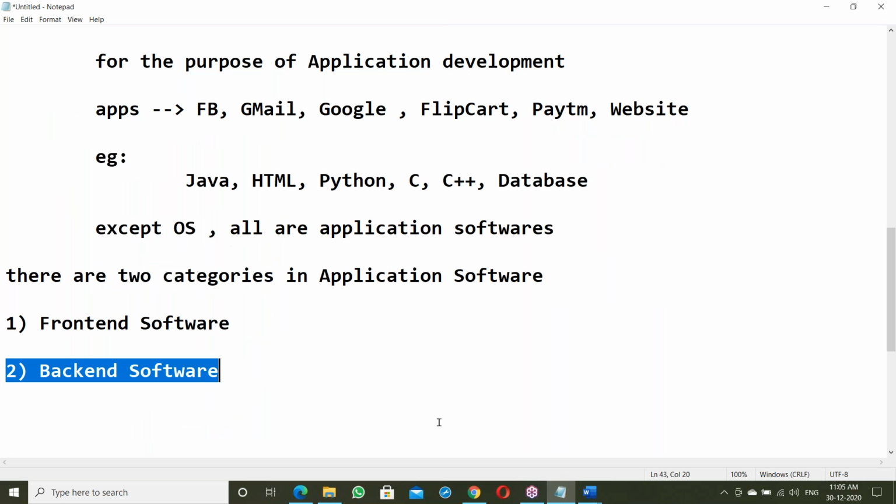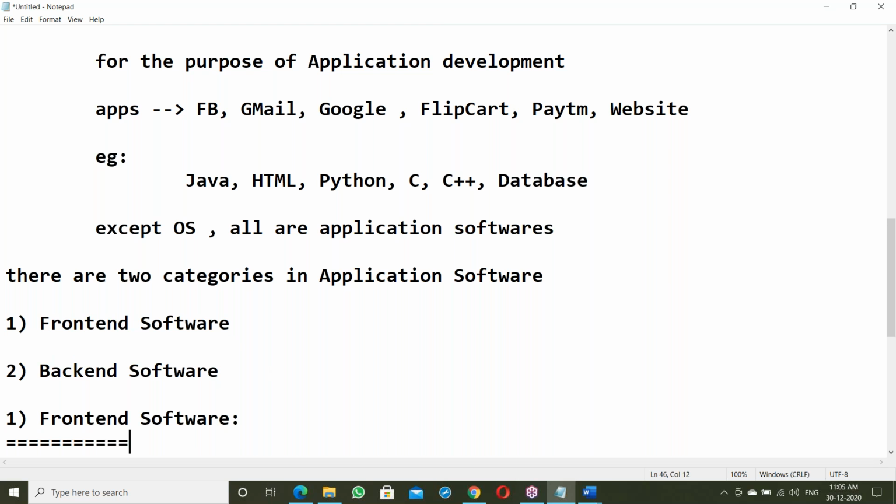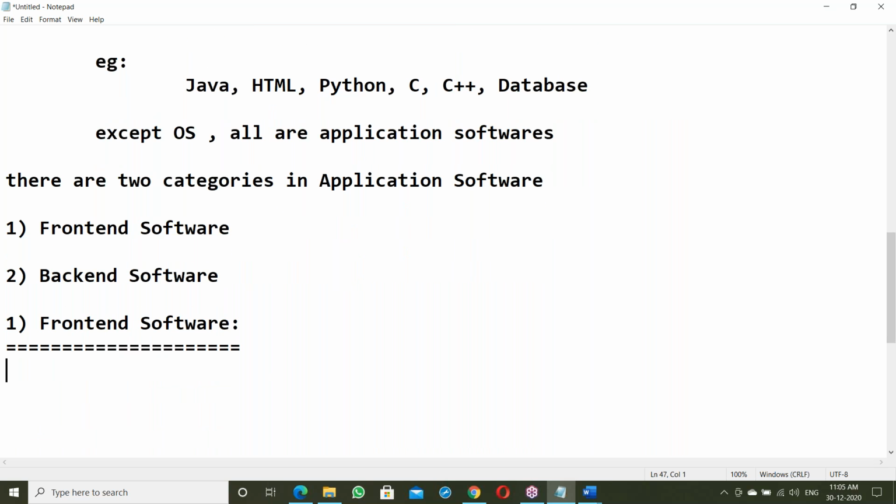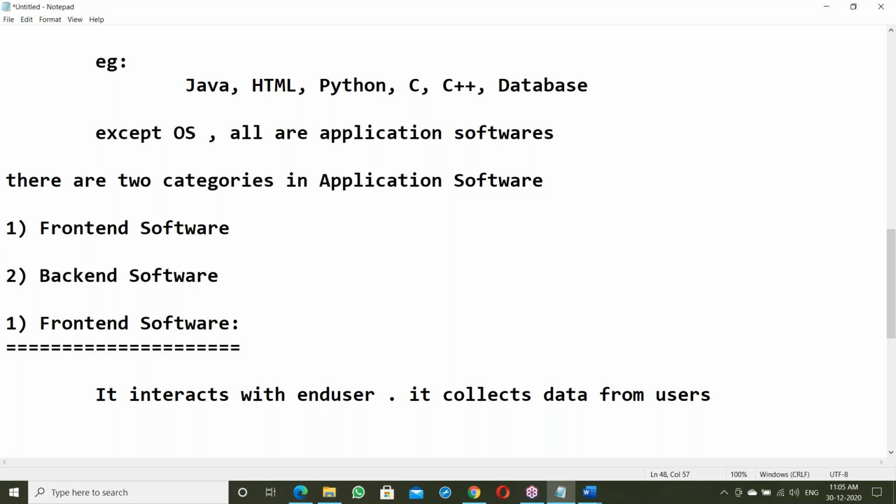So what is front end here? Front end software interacts with end users. It interacts with the end users. Next, it collects data from end users and stores it into the database.